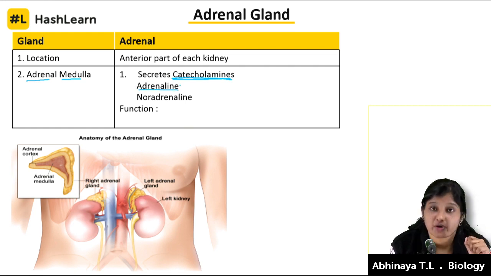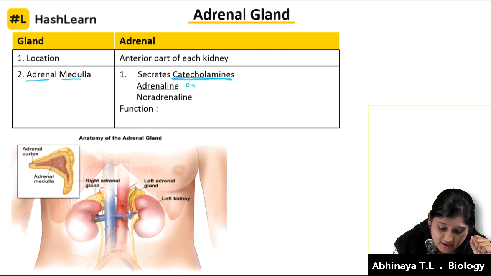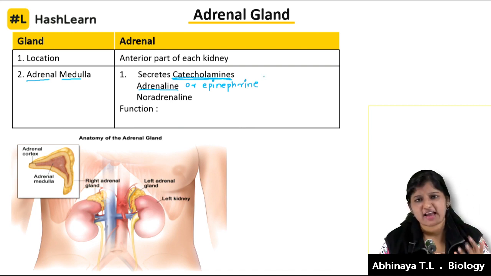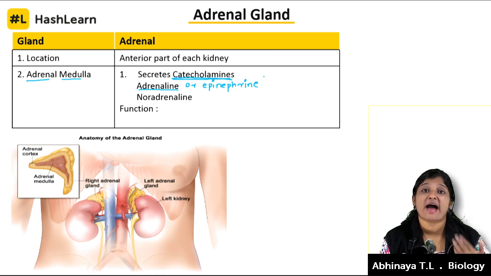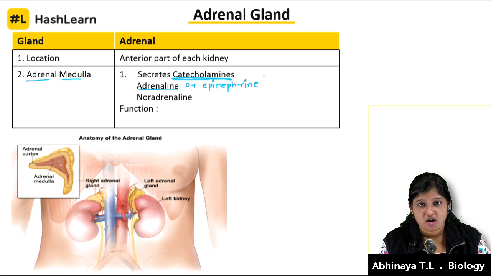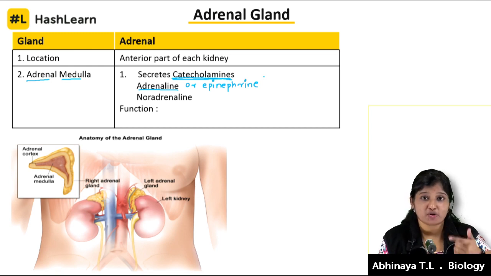Adrenaline, or epinephrine. Both of these hormones secreted by the adrenal medulla are amino acid derivatives. That's why these hormones are also called amino acid derivative kind of hormones. This will help you keep a note when we talk about categories of hormones.